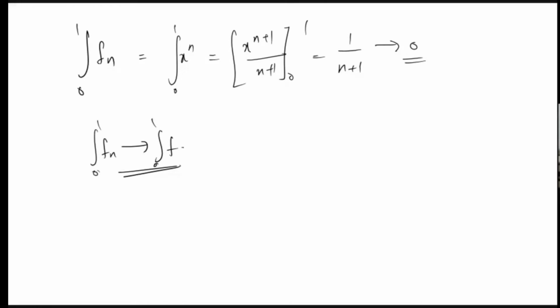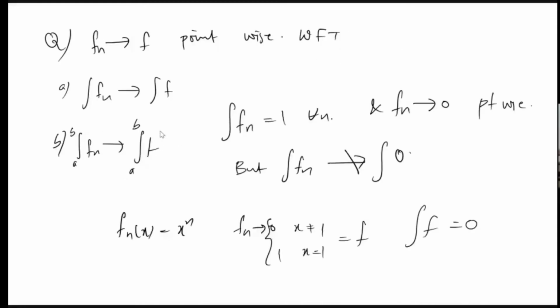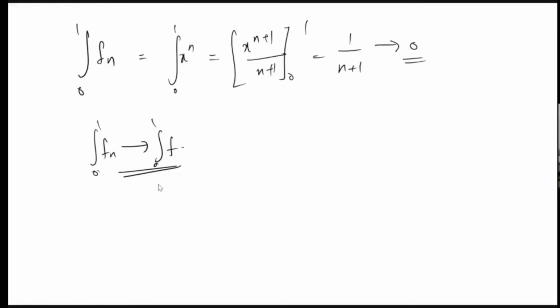So we know that the integral may not converge, but that is in the full set. So we don't have a counter example for this part, like in a bounded interval, whether this thing is true or not. So that's what I'm saying. If they are asking this type of questions, we should have a handful of examples to give counter to it. So can you imagine an example for this type of questions? Okay, I will give an example.